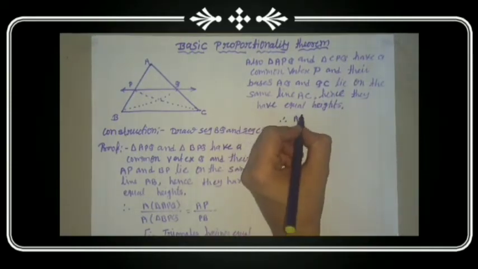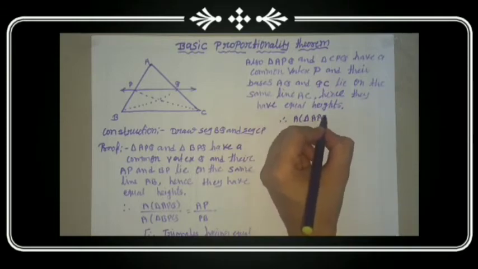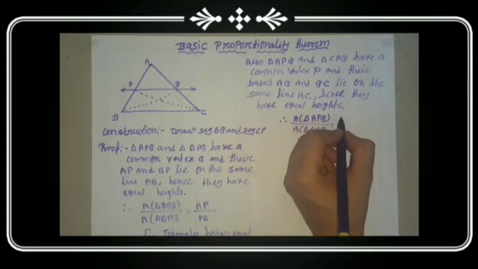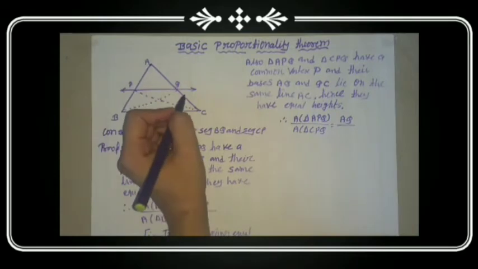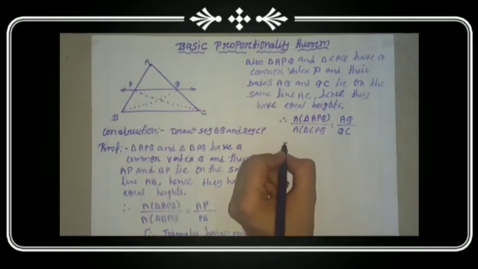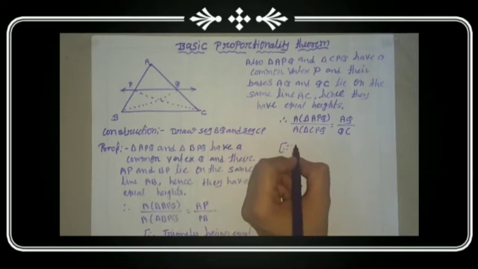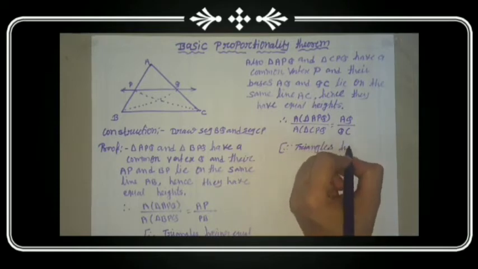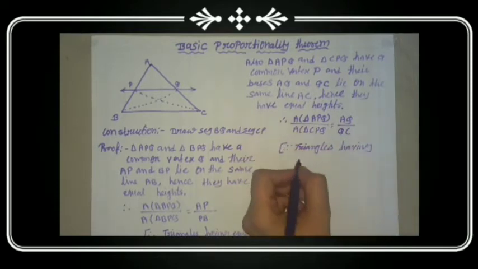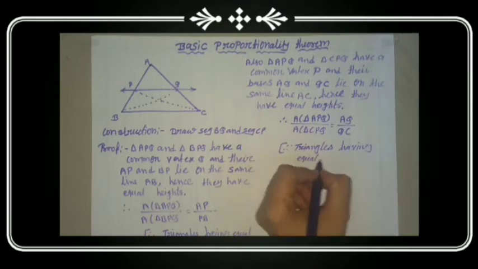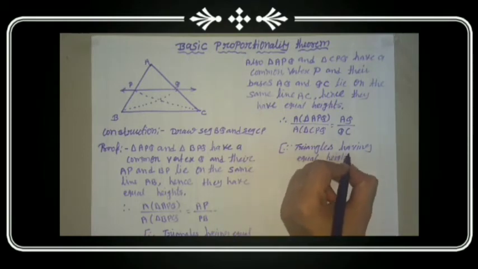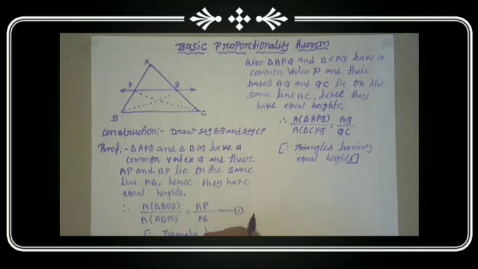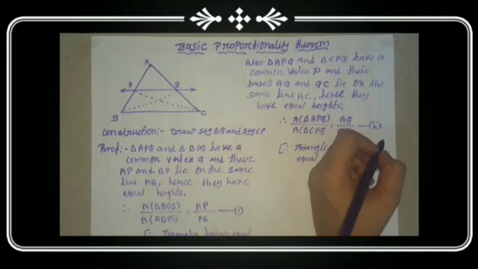Therefore, area of triangle APQ divided by area of triangle CPQ equal to AQ divided by QC. Reason: triangles having equal heights. It is denoted by first equation and it is denoted by second equation.